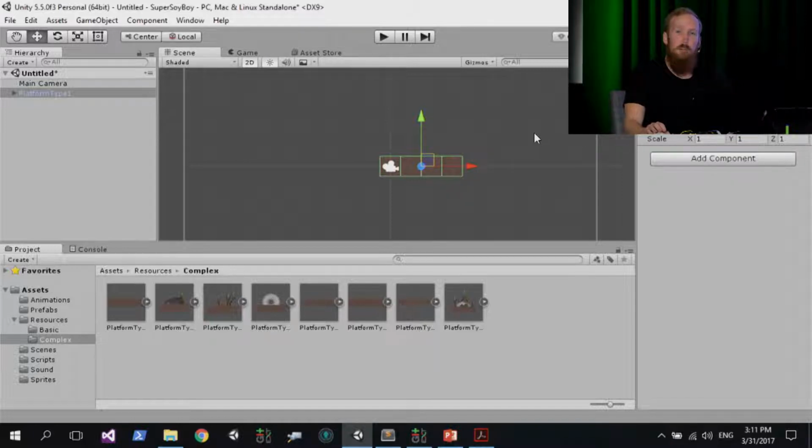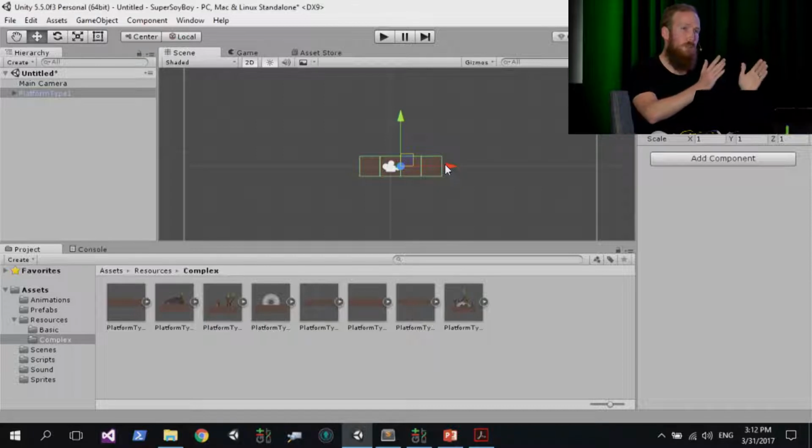What I want you to do now, assuming everybody's on a Mac, is make sure your move tool is still selected, hold down Command on your keyboard, and try to move that object around by left-clicking and dragging that middle blue box. Watch your values in the inspector as you do this. You'll see that they now snap to a grid, and your object snaps to 1 point every time you move it. The default grid size in Unity is 1. It's important for our platforming game because when we position platforms, we want them to sit next to each other perfectly, with no weird gaps or spaces in between. So it's important to be able to snap to a grid when you're designing your levels.